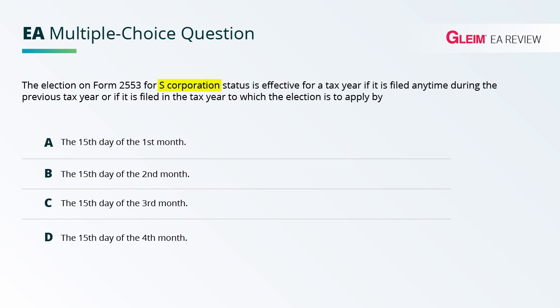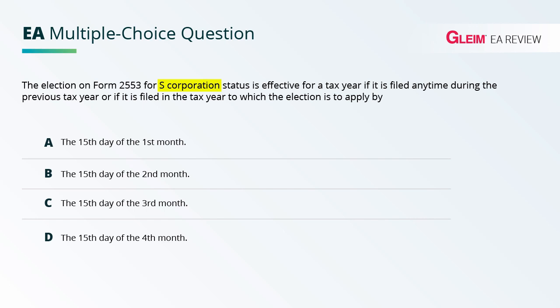Now, to be an S corporation, as the name suggests, it's meant for smaller businesses, small business corporation. There's 4 requirements you need in order to be an S corporation. You have a limited number of owners, so you can't have more than 100 owners. You're allowed to consider family members in terms of aggregate owners. The second requirement is that you have to have certain types of owners.